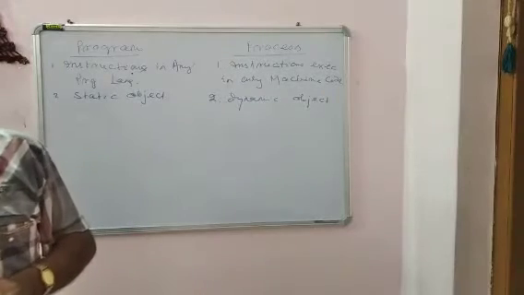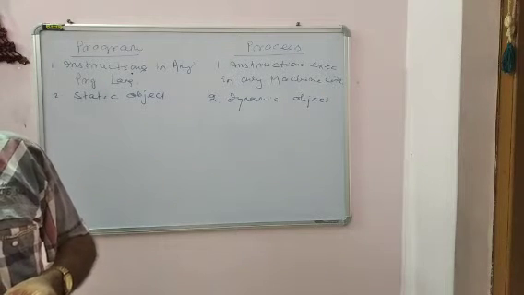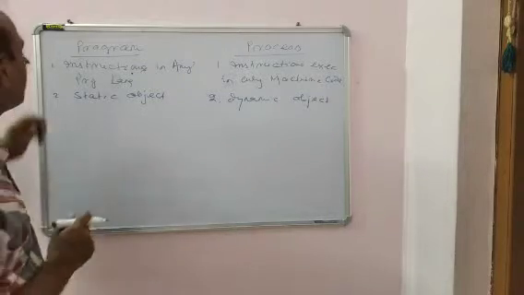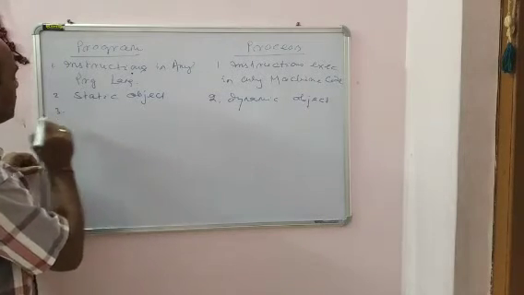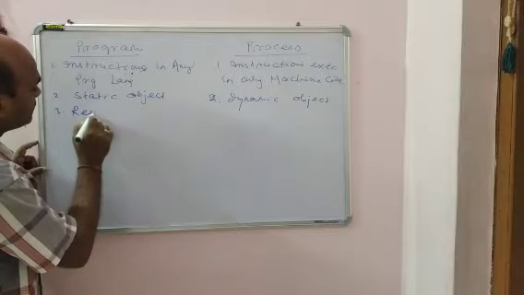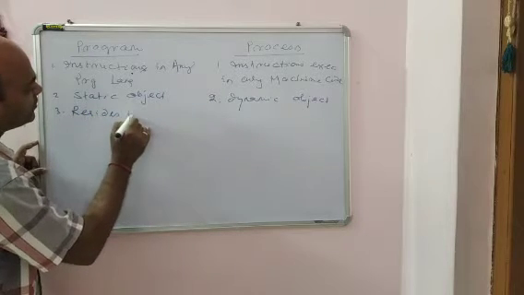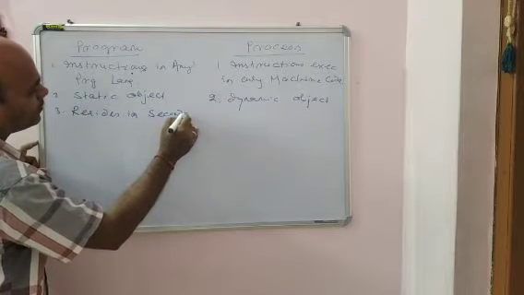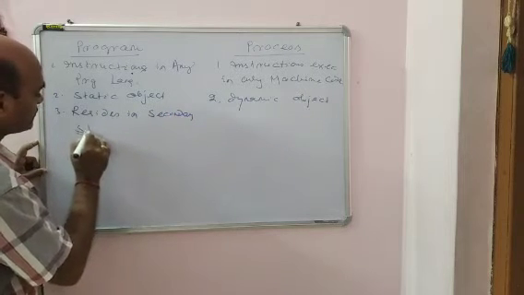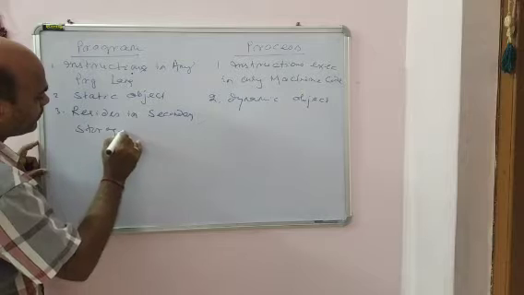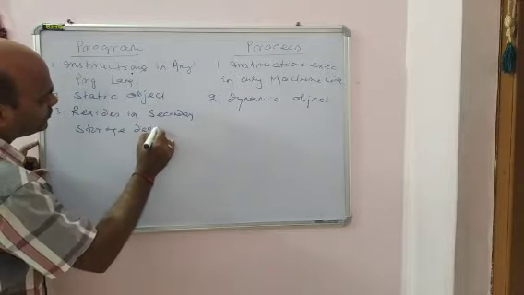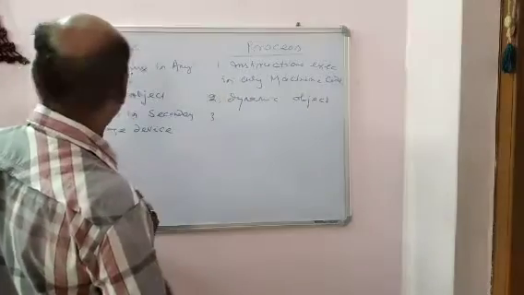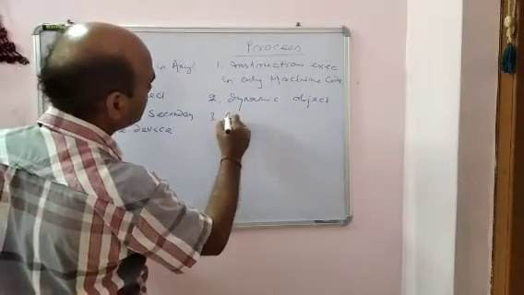The program resides in a secondary storage device, but the process resides in main memory.